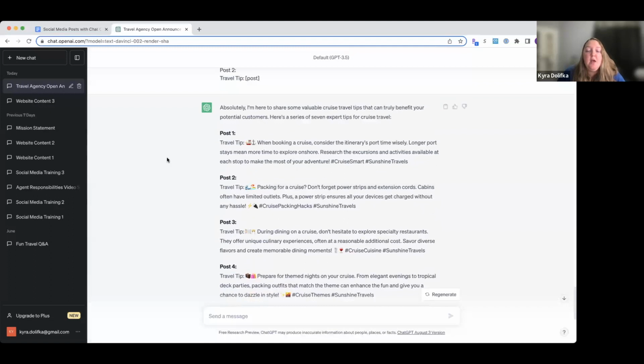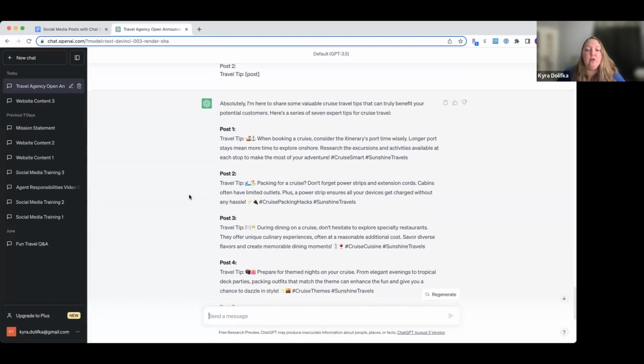It's done. So when booking a cruise, consider the port time wisely. Longer port stays mean more time to explore onshore. That's a great tip, okay? Don't forget to pack power strips and extension cords. Cabins often have limited outlets, okay? This is also a very good tip. This is something I have personally never thought of, but it does seem extremely relevant for cruises.